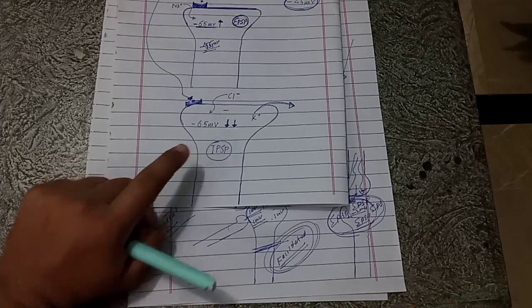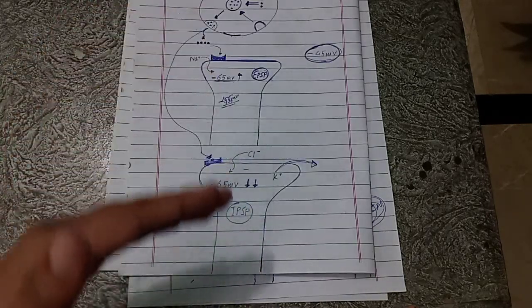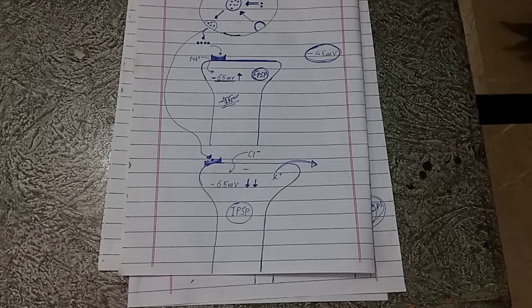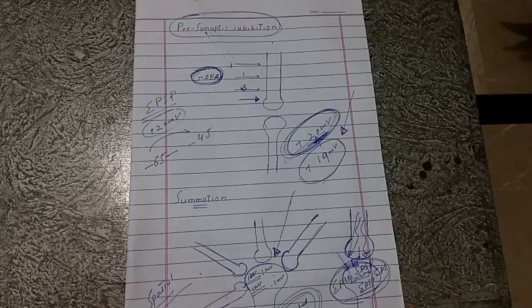This type of inhibition is known as postsynaptic inhibition, because it takes place at the postsynaptic terminal. If we want to inhibit the transmission of impulse at the presynaptic terminal, then this inhibition will be called presynaptic inhibition. So now let's discuss presynaptic inhibition.